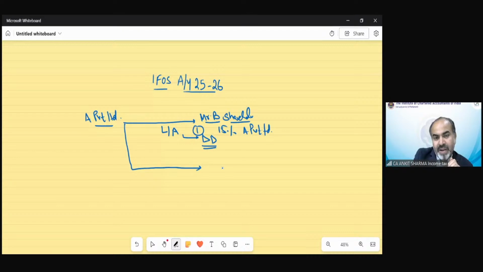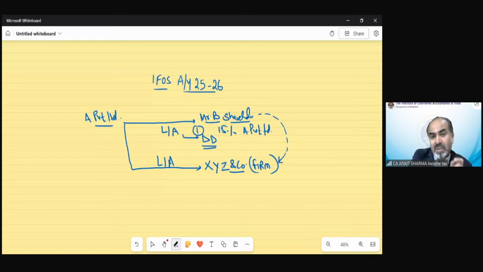Now A Private Limited is going to give a loan or advance to XYZ and Company, which is a partnership firm. Now in this partnership firm, there is this Mr. B, who already has a 15% share of this company.